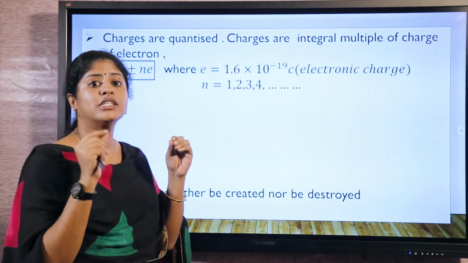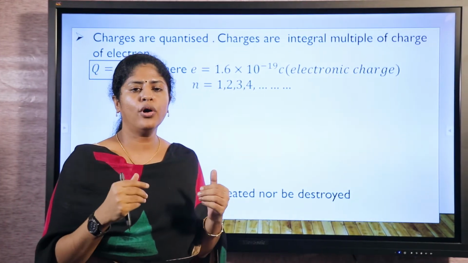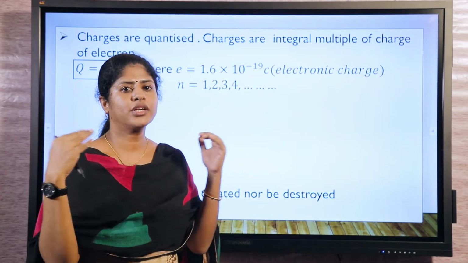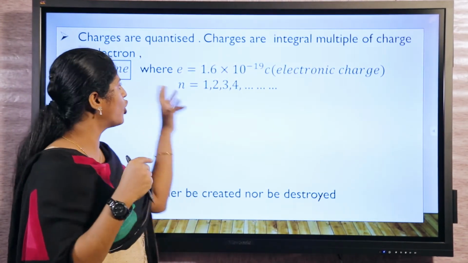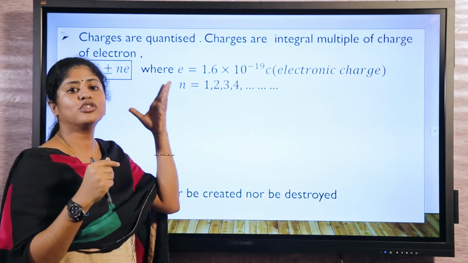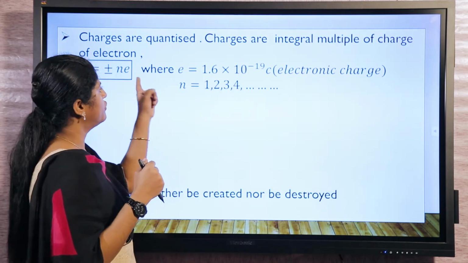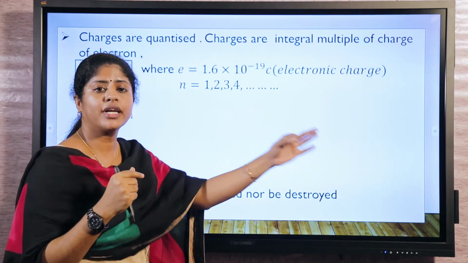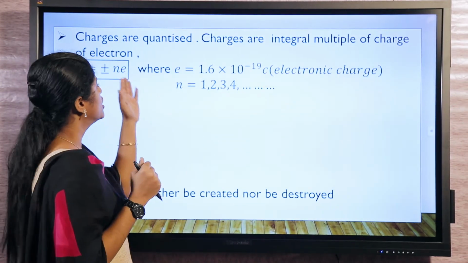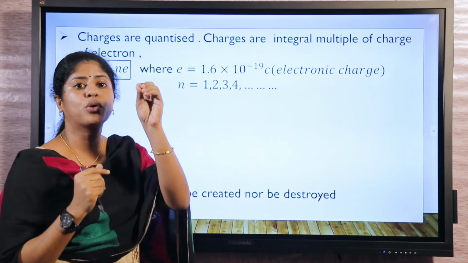Charge is always quantized. As you all know, in atoms, electrons are revolving around in discrete orbitals, and these discrete orbitals consist of so many electrons. In conductors, there are so many free electrons. So if one electron is removed from it, we can say it acquires a positive charge, right? So like that, we can say charge is quantized.